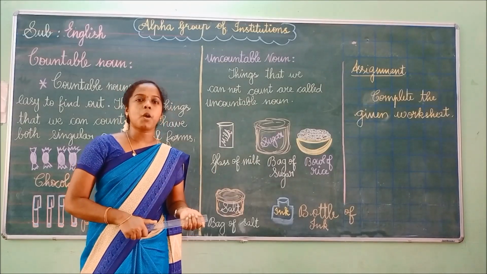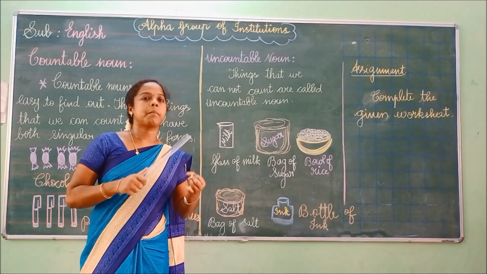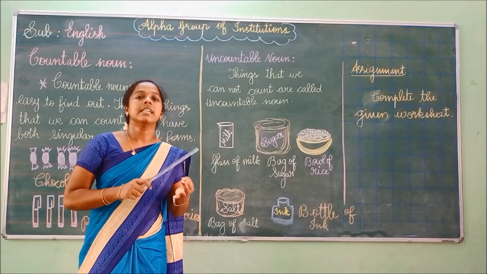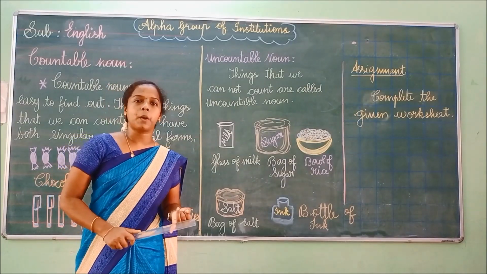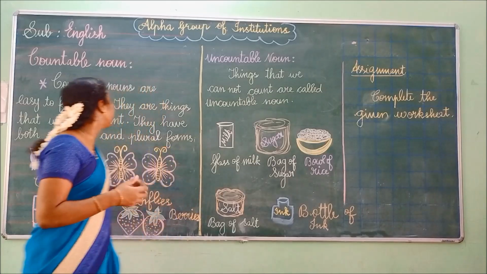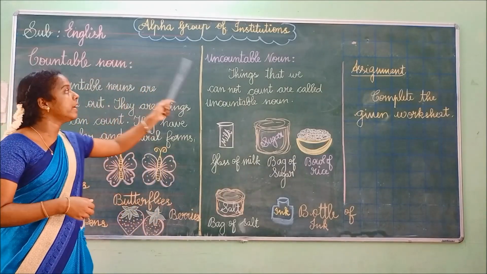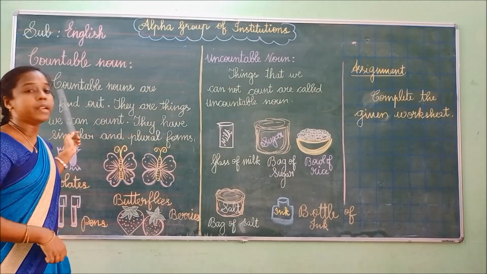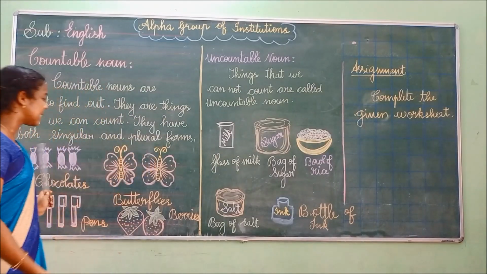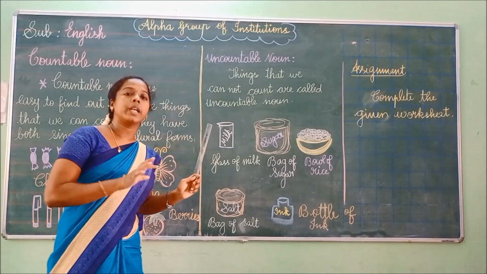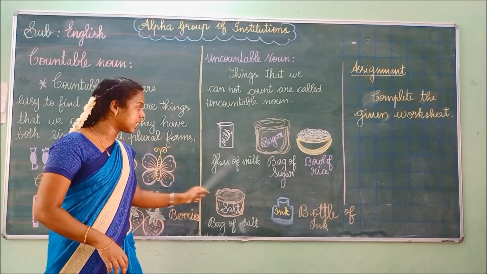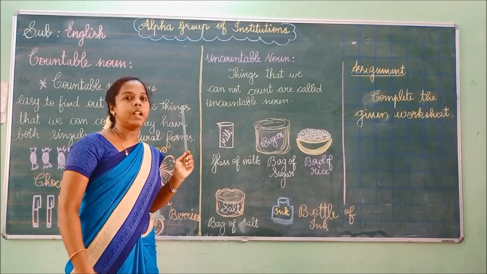On the other side, a proper noun is a specific name of a person, place, thing or an animal. So we should capitalize the proper noun. Next we have learned countable noun and uncountable noun. Countable nouns, we can count the things. These are the examples for countable nouns. Uncountable nouns, we can't count the things easily. So these are the examples for uncountable noun.